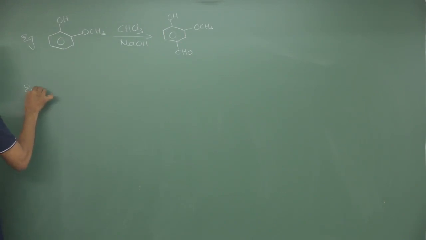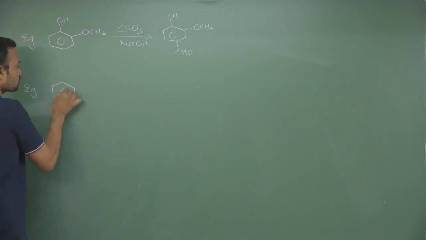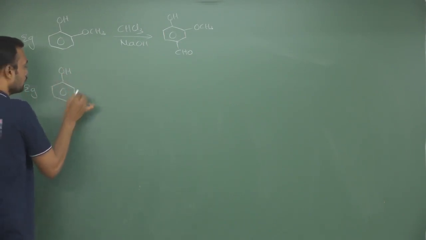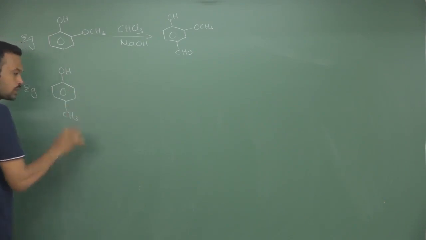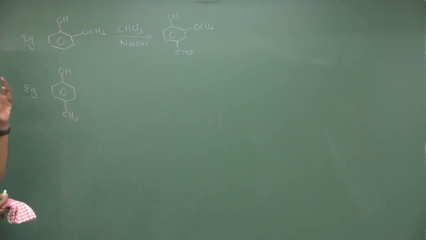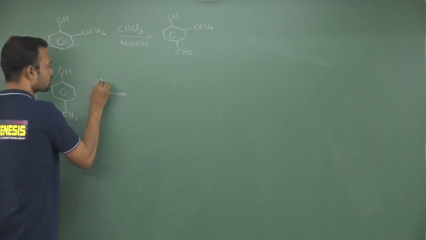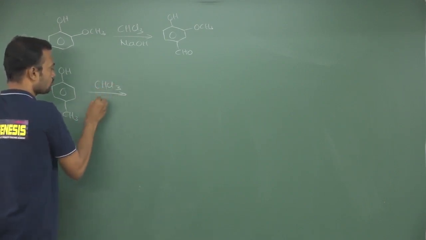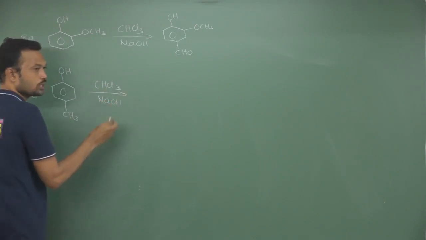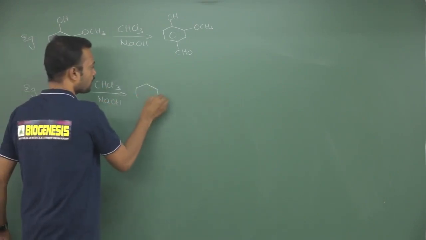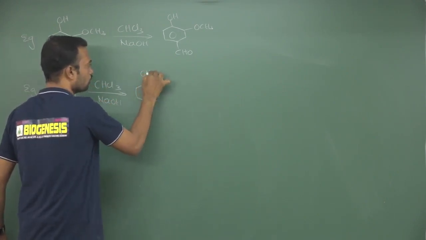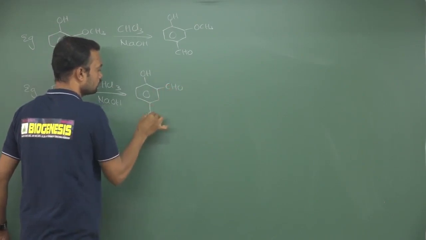Now suppose see, if ortho position having a substitution and if any para position also having a substitution, suppose see, if para already substitution is present, if you want to predict the product which is present on para position, so generally which is major? When ortho para both are available, so we know ortho is major.